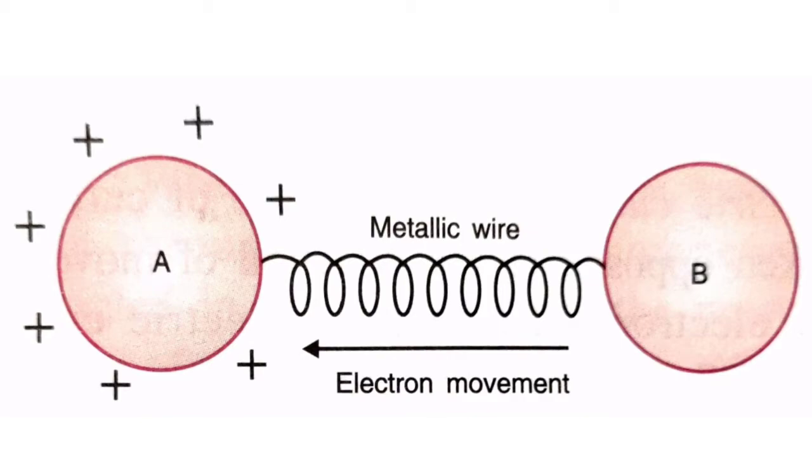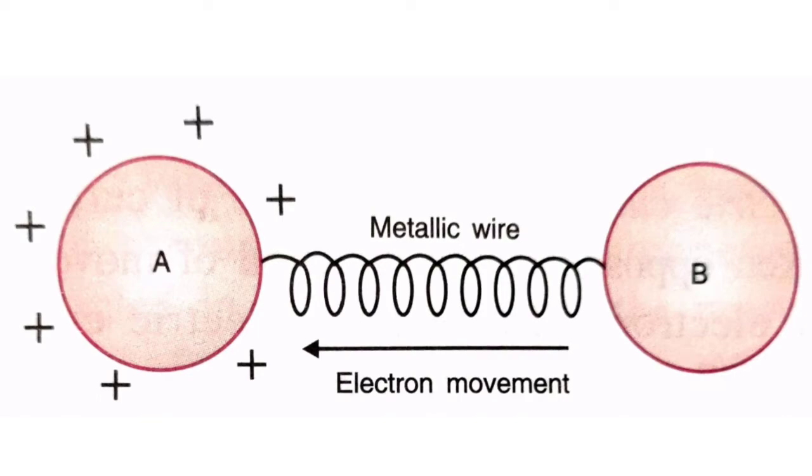So it will have an excess of electrons. So electrons will flow from conductor B towards conductor A. Therefore, when a positively charged conductor is connected with an uncharged conductor, then movement of electrons will be from the uncharged conductor to the positively charged conductor.